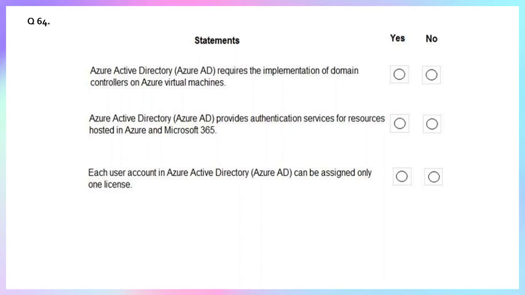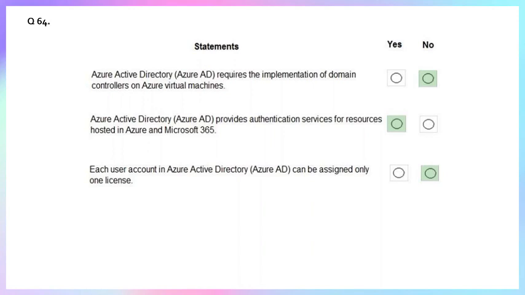These licenses are assigned to user accounts in Azure AD, and they grant the user access to the corresponding service. Many organizations assign licenses to groups of users rather than individually, making it easier to manage licenses at scale. So statement 3 is false. Our statement first was false, statement second is true, and statement third is false.